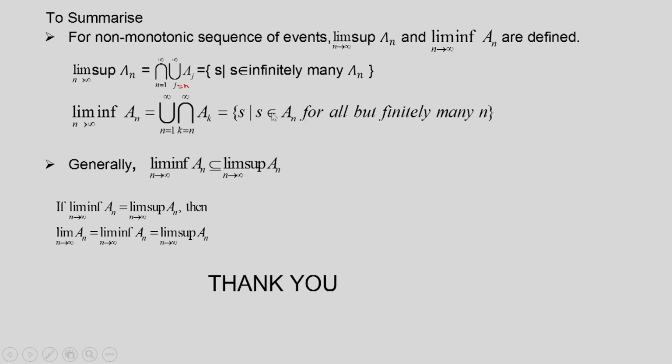We also established the inequality that, generally, lim inf of An is a subset of lim sup of An. But when these two limits are equal, then we can define the limit of this sequence An, that is, limit of An as n tends to infinity is equal to lim inf of An as n tends to infinity, which is equal to lim sup of An as n tends to infinity. Thank you.